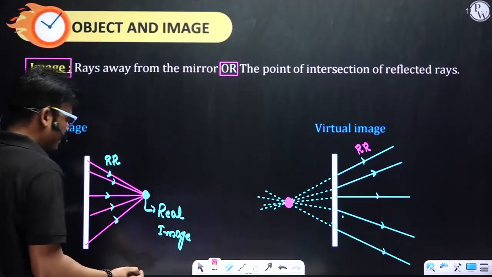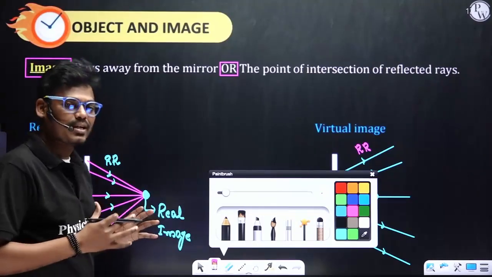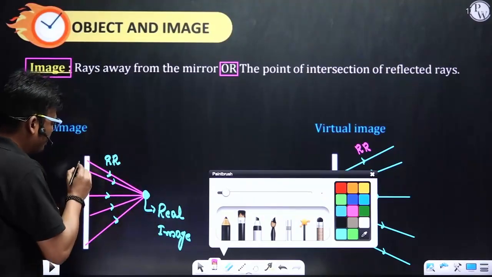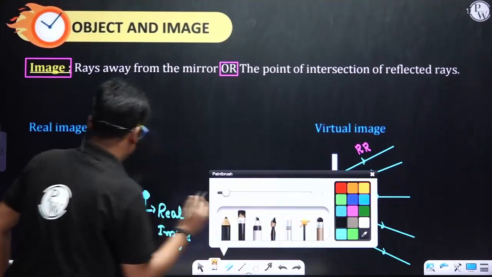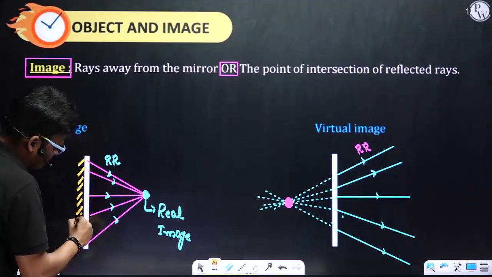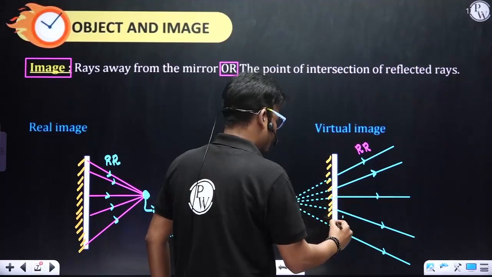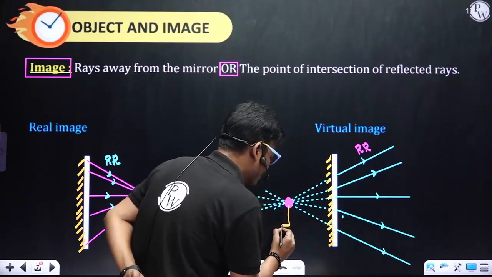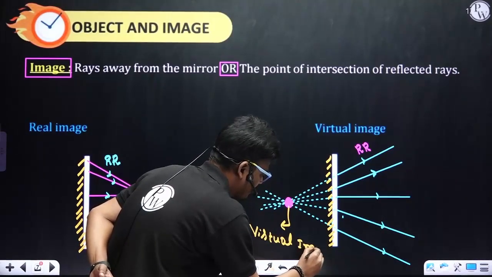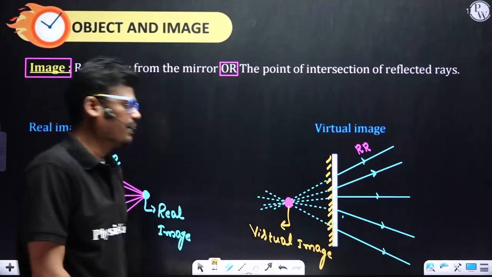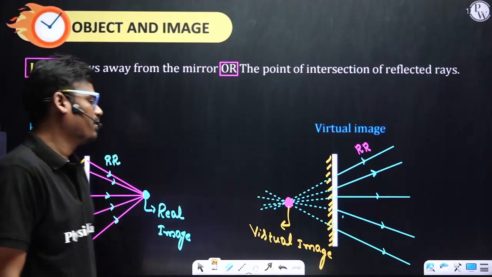In this particular case, we can ask, sir, which side is the reflecting surface and which side is the coated surface? If it is the reflecting side, then this is the coated surface, and here also this is a coated surface. And this image is a virtual image. Clear? And here we need to differentiate between real and virtual image.